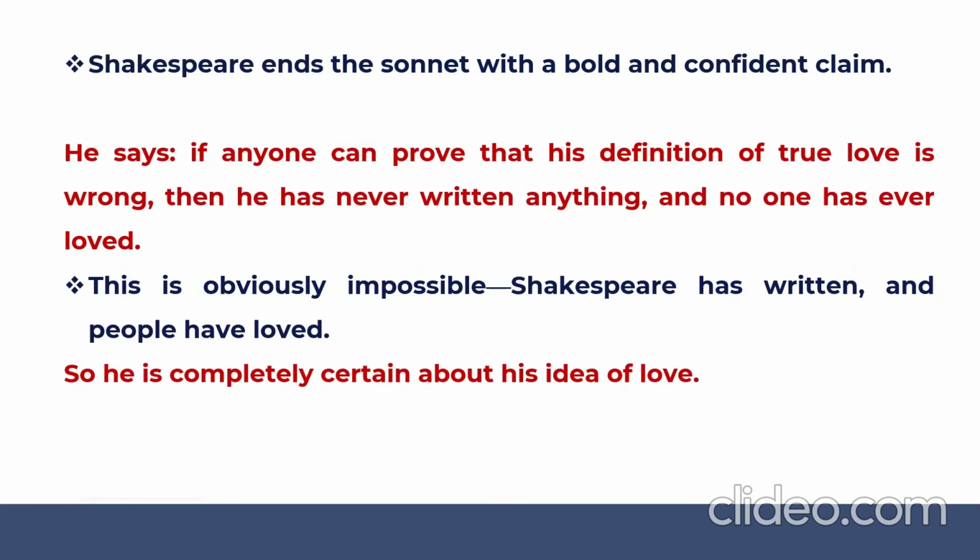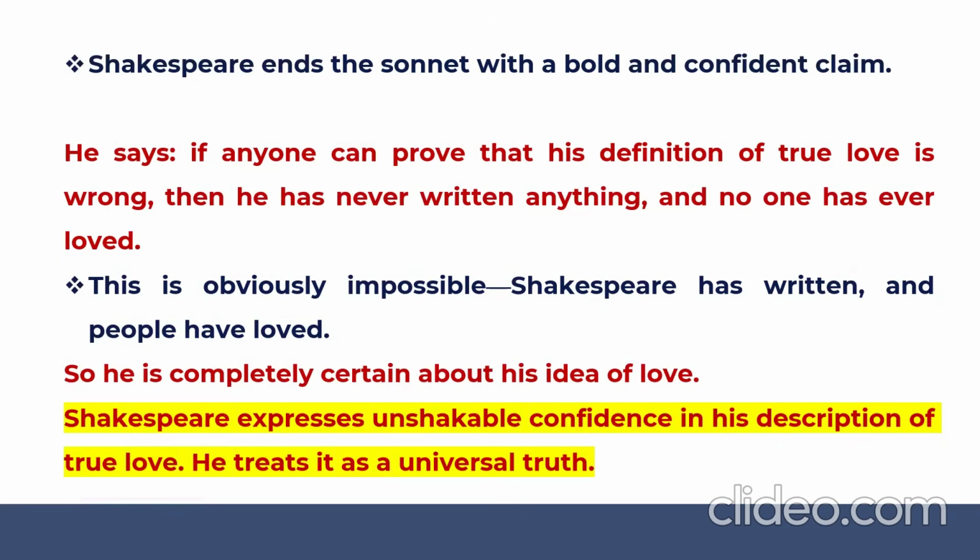So he's completely certain about his idea of love. Shakespeare expresses unshakable confidence in his description of true love. He treats it as a universal truth. That's what he would like to say in these last two lines. That's always called a couplet, where he affirms, where he confirms. He becomes so confident. He challenges the readers: you accept whatever I say. That's the quality of William Shakespeare.